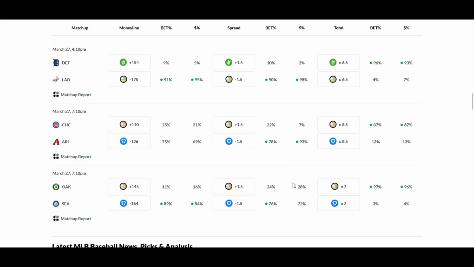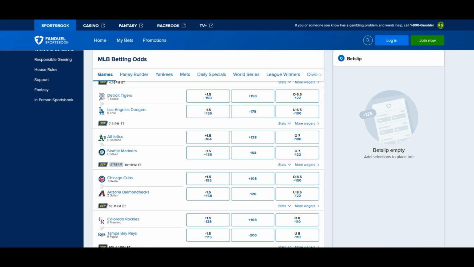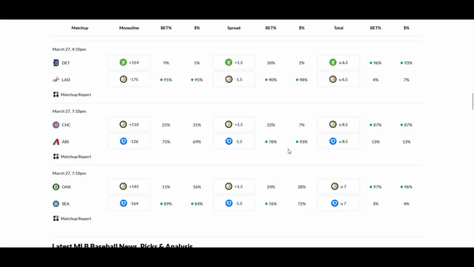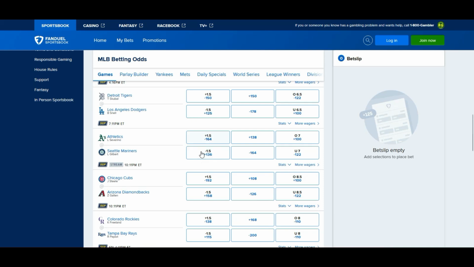Let's see where the run line is. 28.72. I'm gonna take it now. Seattle will not be at 72. It'll be a little less than that. It'll probably be closer to 58 or 60 come opening pitch. Minus 164 for the Oakland A's. Plus 1.5 for the minus 164 plus 1.5. They're a dog. So minus 164 run line at 72 at 28. 72% going with Seattle. I would go with Oakland here. Minus 164 here. Mariners at home.